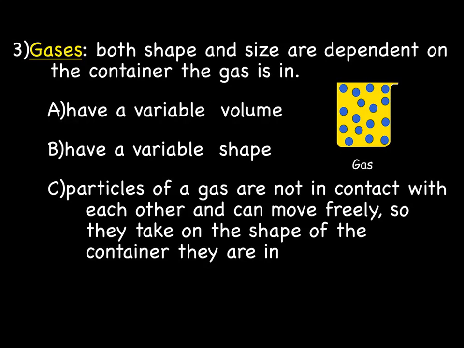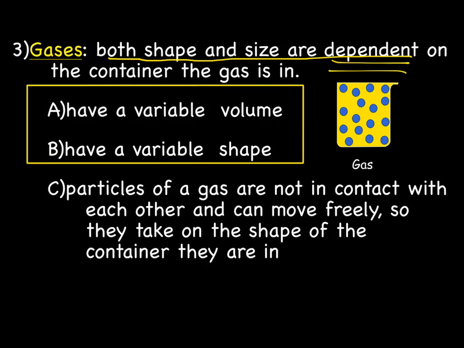All right, and the third state of matter is the gas. Gases are very different than both solids and liquids because both the shape and the size are dependent on the container the gas is in. Which means gases have a variable shape and a variable volume.